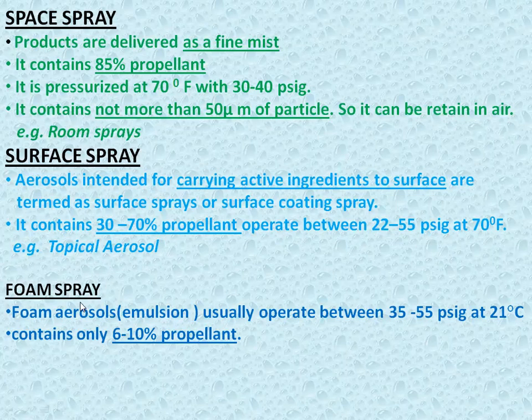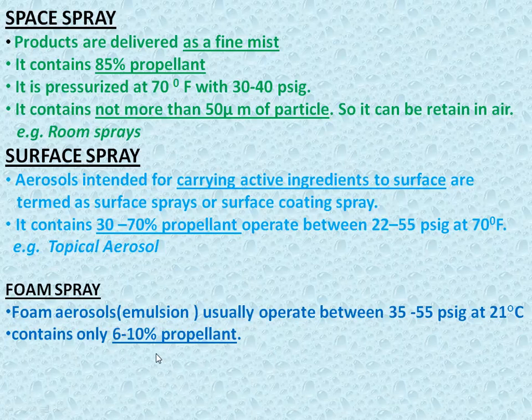Then foam spray is there. Foam aerosols contain an emulsion. The emulsion is converted into the aerosol dosage form, and it operates between 35 to 55 psig at 21 degrees Celsius and contains 6 to 10% of the propellant.